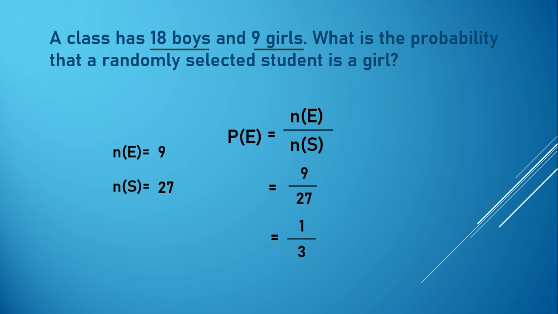Therefore, we can divide it by 9. And 9 divided by 9 is equal to 1. And 27 divided by 9 is equal to 3. Therefore, the lowest term of 9 all over 27 is equal to 1/3. So, the probability that a randomly selected student is a girl is equal to 1/3.